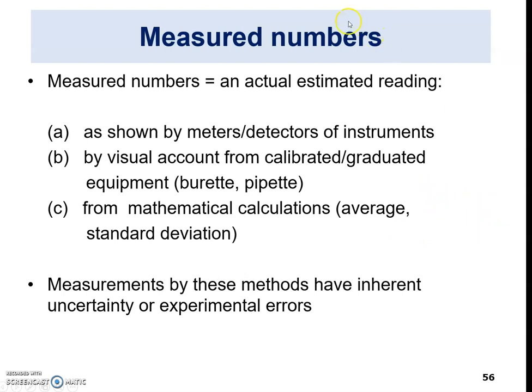Now let's look into measured number. What is a measured number? It is an actual estimated reading, as shown by meters or detectors of an instrument. A measured number also can be estimated or read visually from calibrated or graduated equipment, for example, burette and pipette. Also, a measured number can be obtained from mathematical calculation, for example, average and also standard deviation. Measurements by these methods have inherent uncertainty or experimental error.